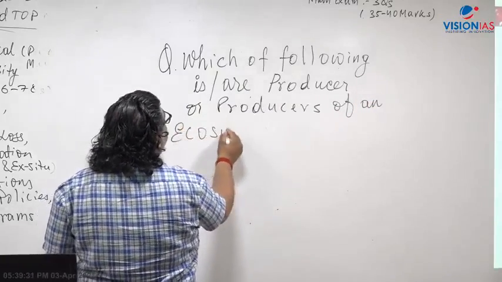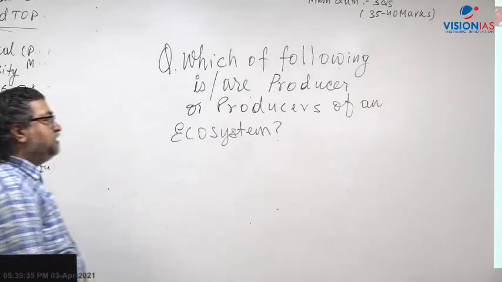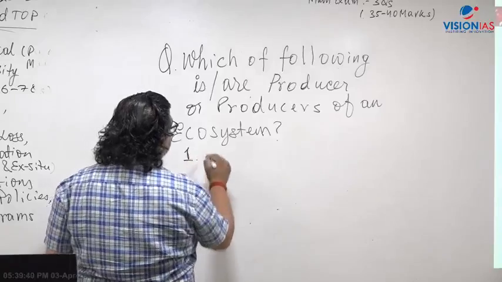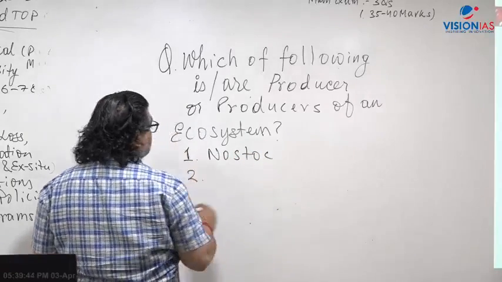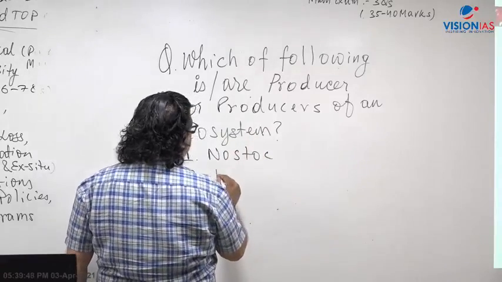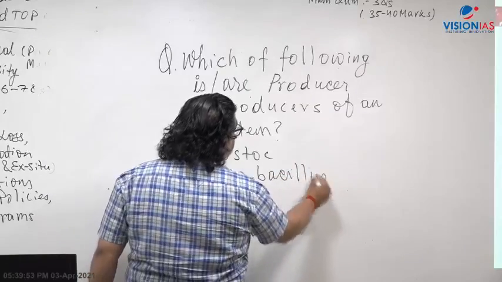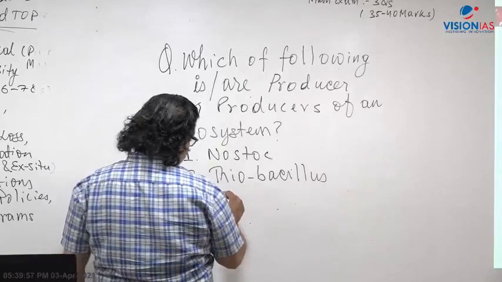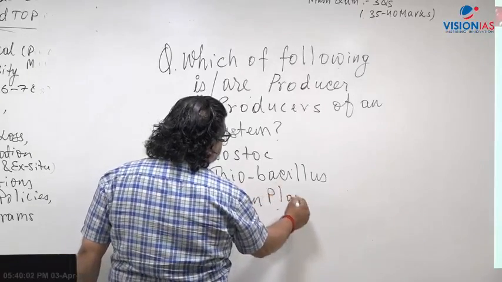Sometimes in the exam, the question may be very direct. This is the question and I am giving the options here. Number 1, Nostoc. Number 2, Thiobacillus. Number 3, green plants.